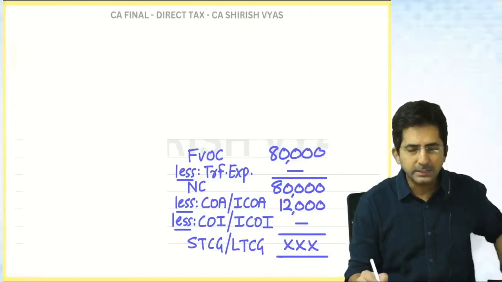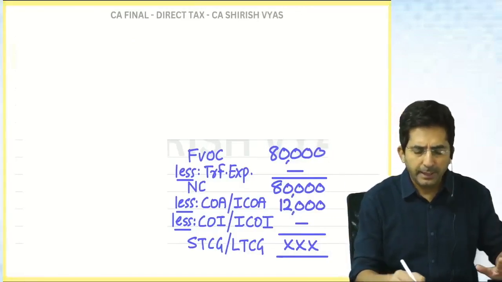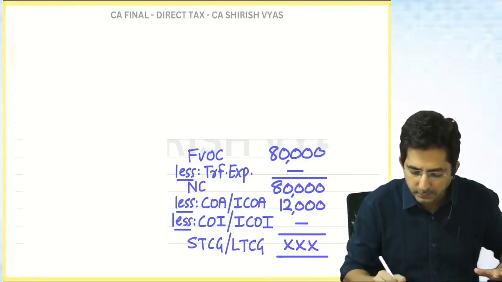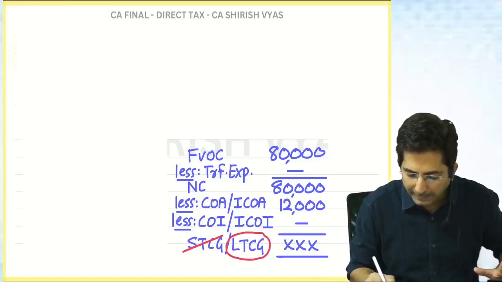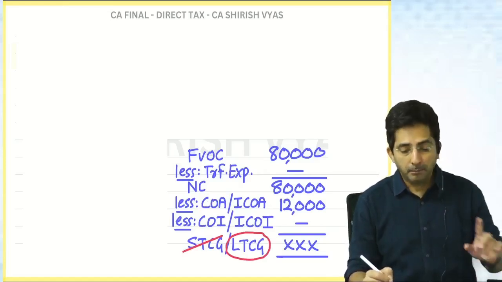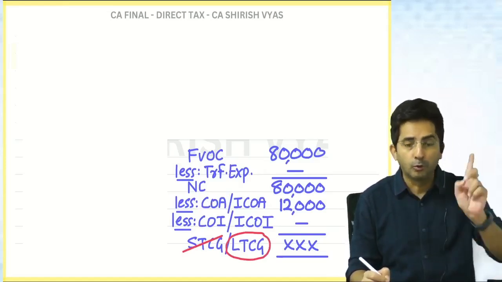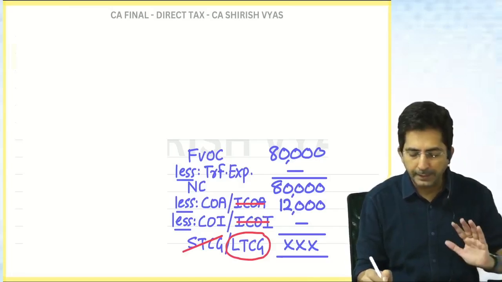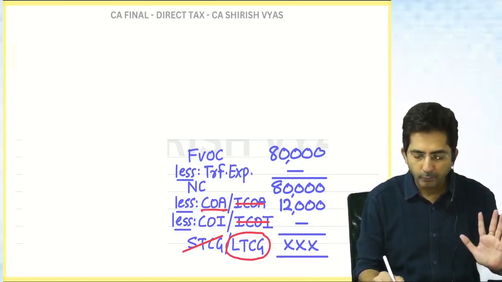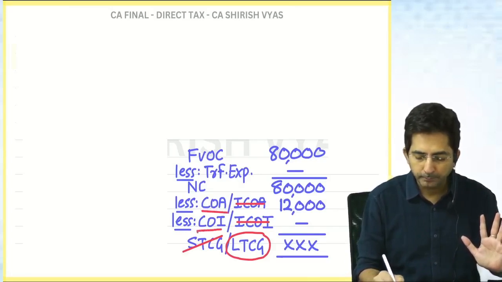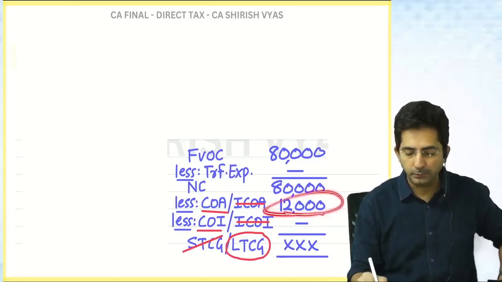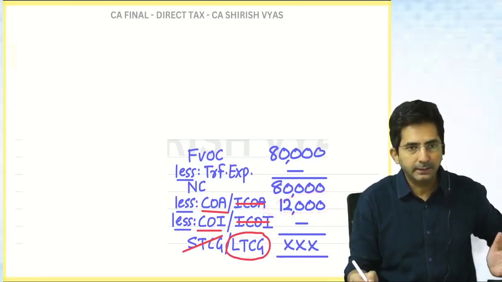And then transfer expense is not there. And wait, this is by the way long term, so I will have to cancel this. I will cancel short term capital gains. Although it is long term, I will not do indexation. So I will not write indexed cost of acquisition, and I will not write indexed cost of improvement. I will just write plain cost of acquisition and improvement. Why? Because it is after the budget. And what is the cost of acquisition? 12,000. So this way the answer is 68,000.